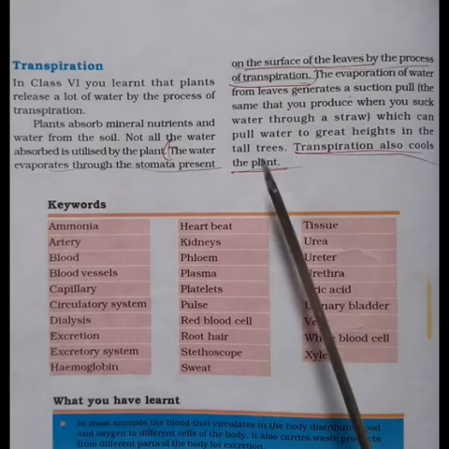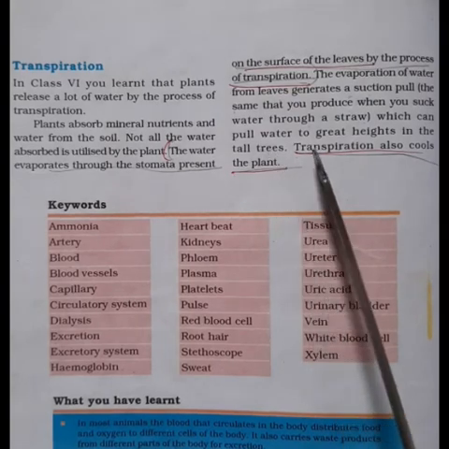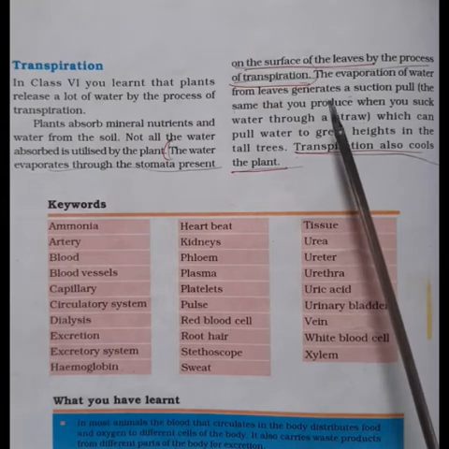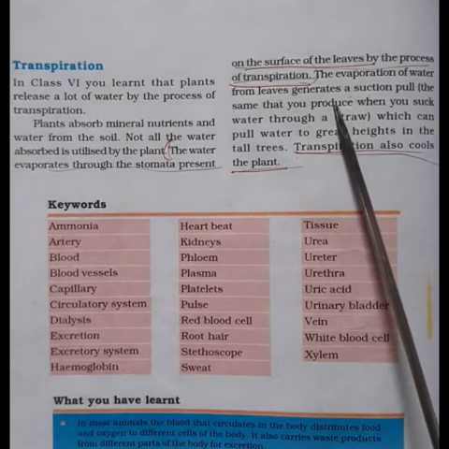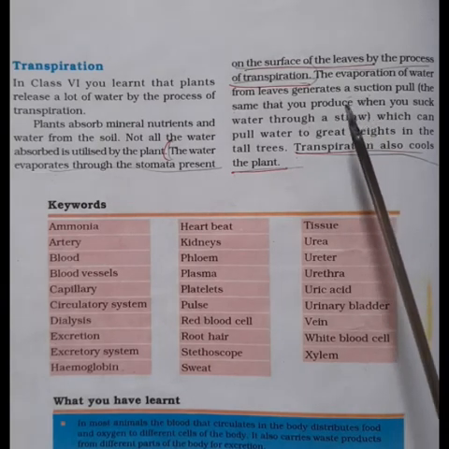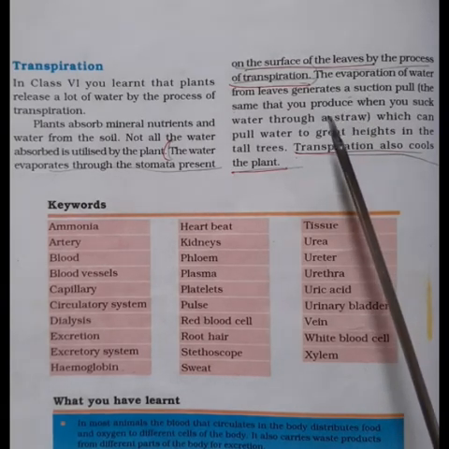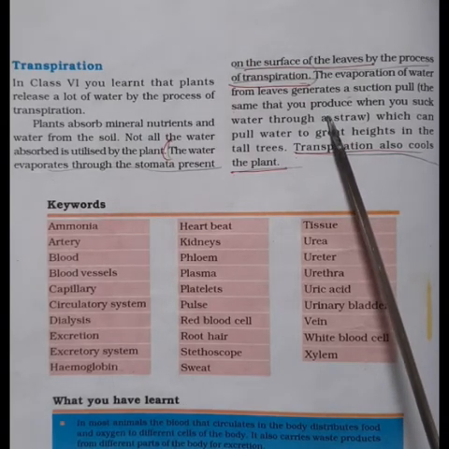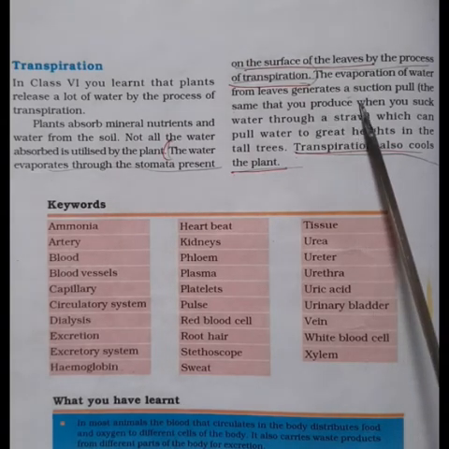The evaporation of water from the leaves generates a suction pull. When there is loss of water from the leaves, there is a pull created in the leaves, or it extends to the stem, thereby to the roots also. That is known as the suction pull.